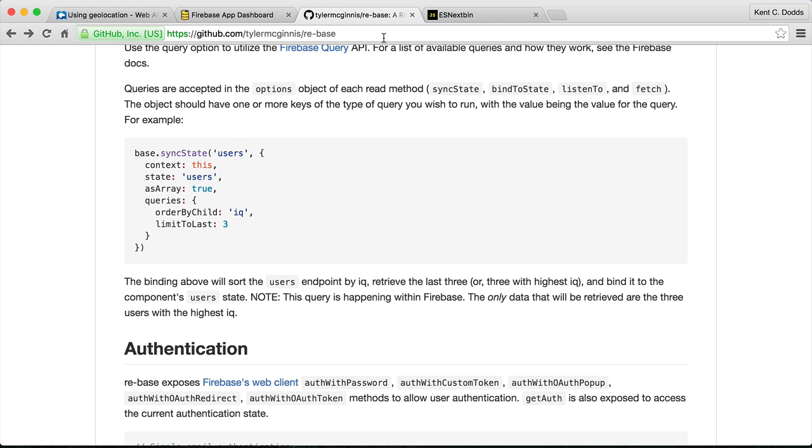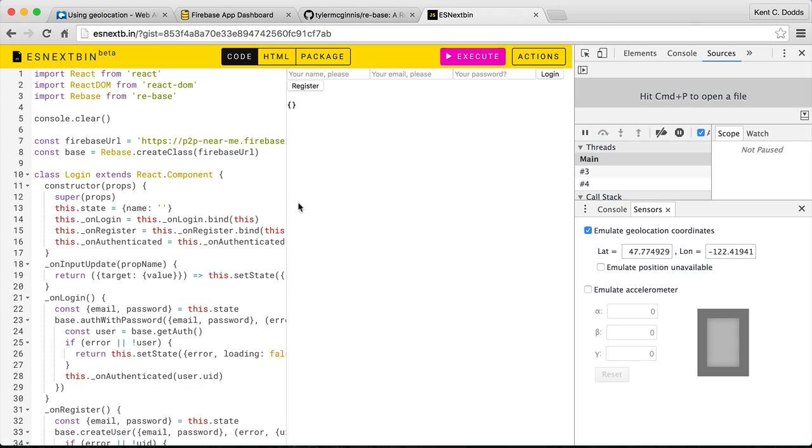I'm using Tyler McGinnis's Rebase, which is a sweet hook into Firebase with React, and then ESNext Bin, which is an awesome way to use all of these cool things in the browser. So I can import npm modules and it'll serve it to me and build it on the fly, and it's awesome. So great.